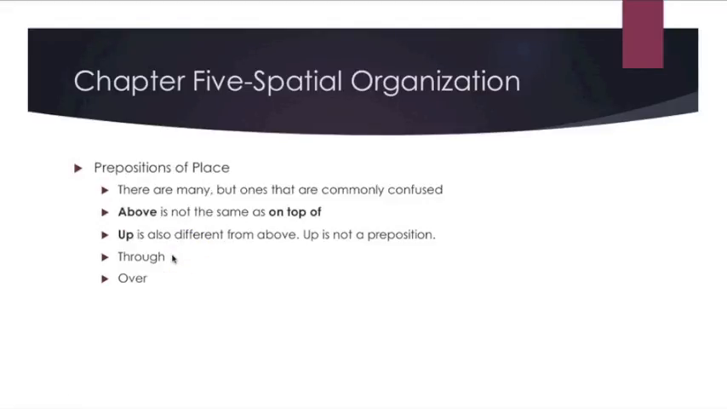The second thing that you're going to remember from our Chapter 5 study are the prepositions of place. Now, there are many of them, and you can find a large list in your textbook, but I just want to go over a few that are commonly confused that I see a lot of students forget about or mix up. First of all, above is not the same as on top of. So on top of, picture something that is touching an object. Above means there is no touching, there is no friction between the two items.